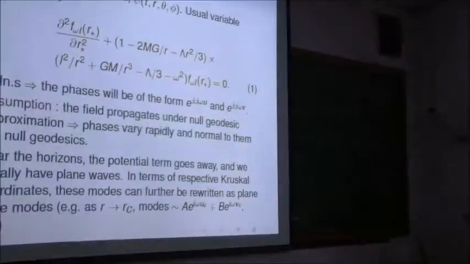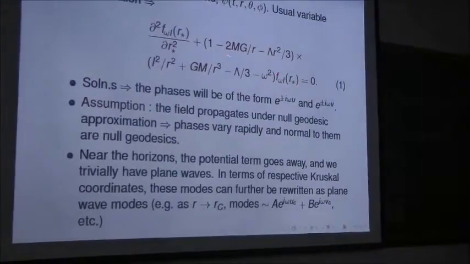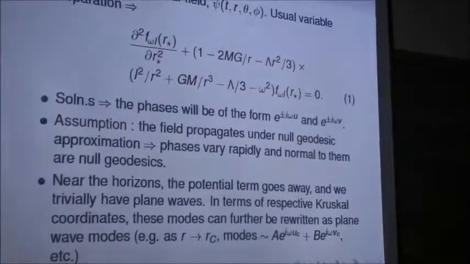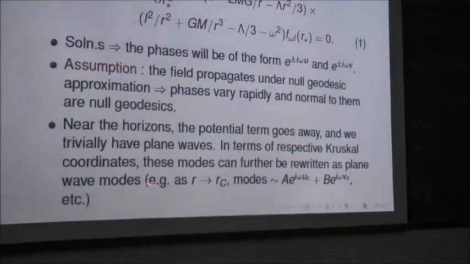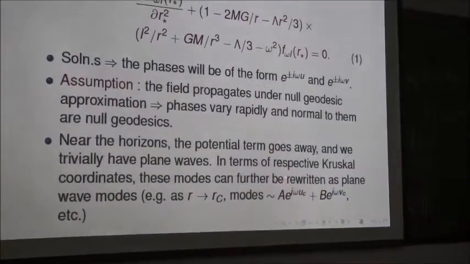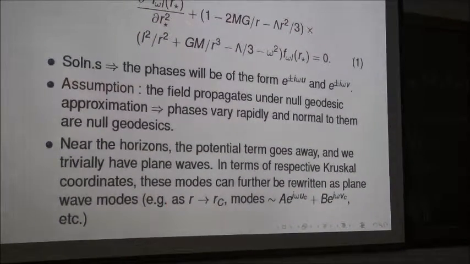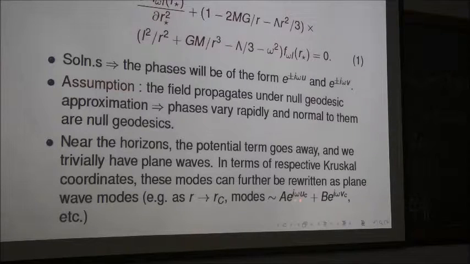So near the horizon, this potential term goes away. So this one is 0, and we trivially have plane waves. In terms of the respective Kruskal coordinates, these modes can further be rewritten as plane wave modes like this. I mean that on or near the cosmological event horizon, the solution takes this form, only in terms of the Kruskal coordinates regular on the cosmological event horizon. Near the cosmological event horizon, you cannot use the Kruskal mode of the black hole. This will give divergence, and vice versa.